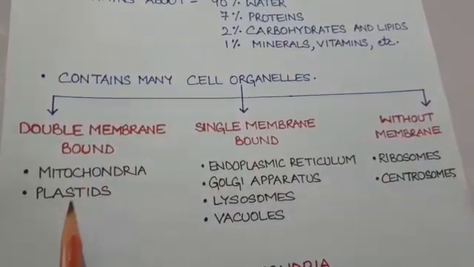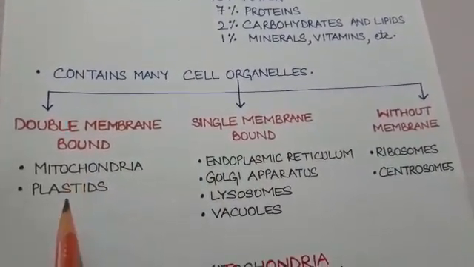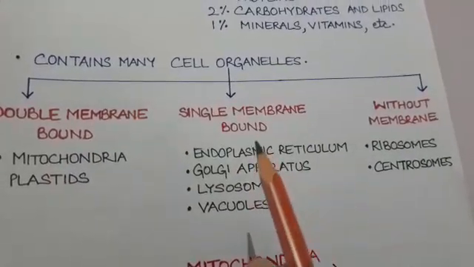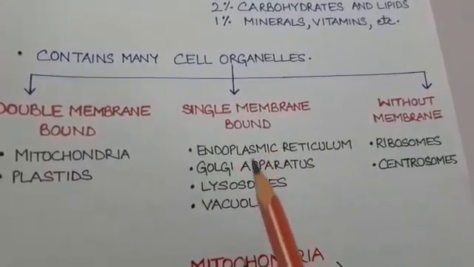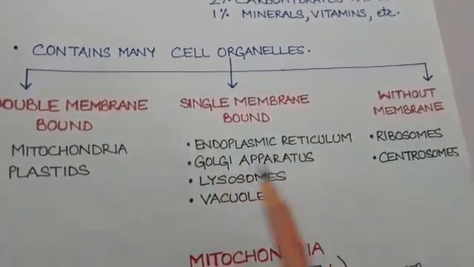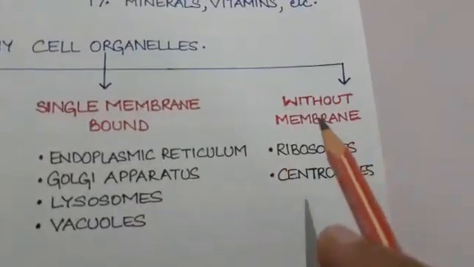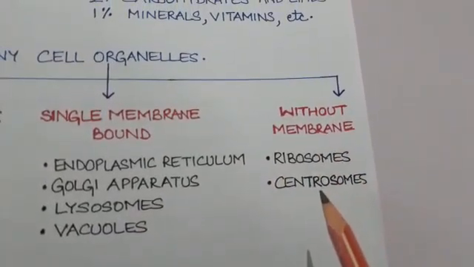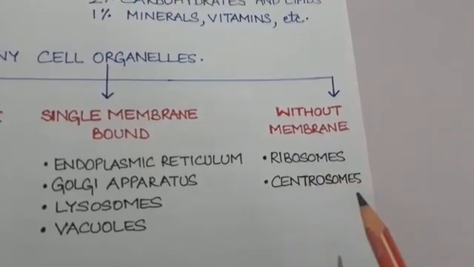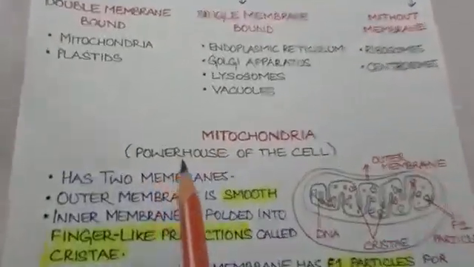Organelles with two outer membranes are mitochondria and plastids. Organelles with a single limiting membrane are endoplasmic reticulum, Golgi apparatus, lysosomes, and vacuoles. And cell organelles without limiting membrane are ribosomes and centrosomes. Let us discuss some of these cell organelles.